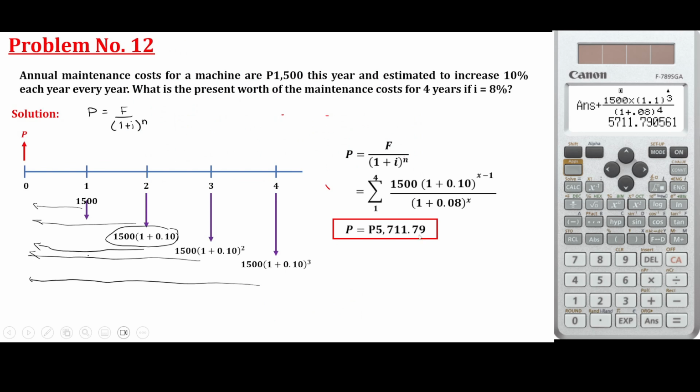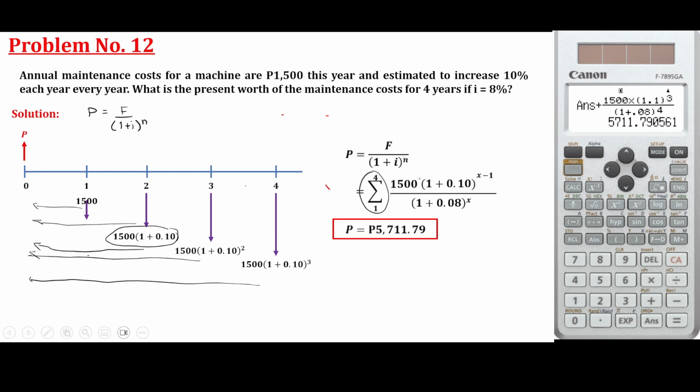Or, if it is difficult to type everything one by one, you can present those using the summation function.